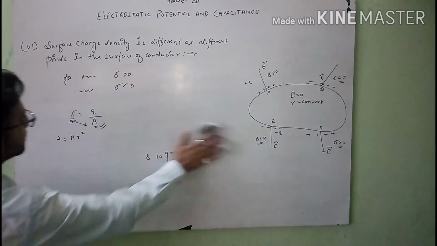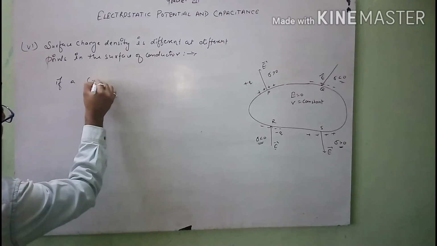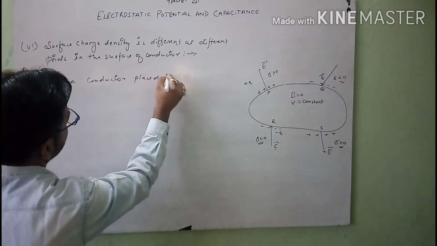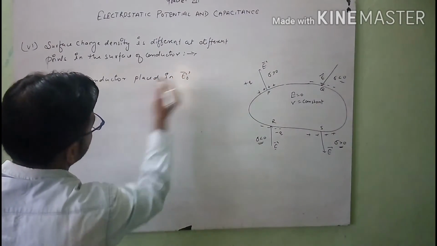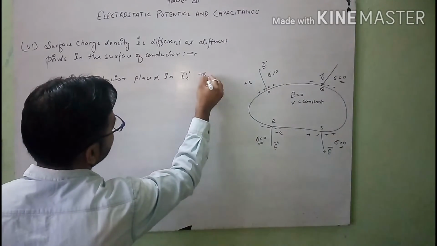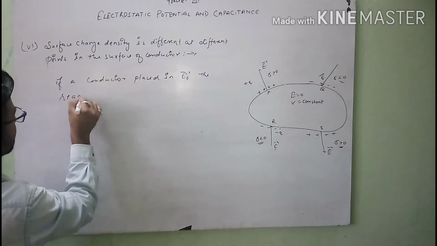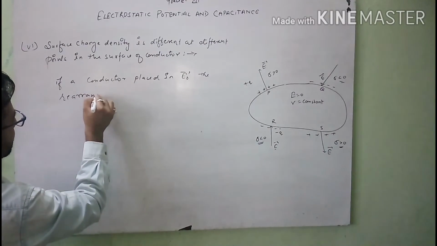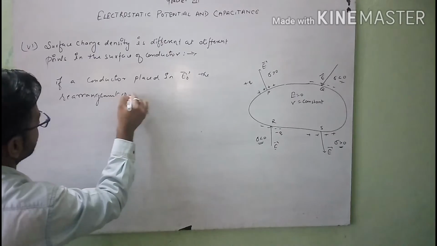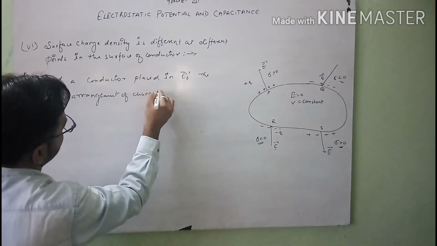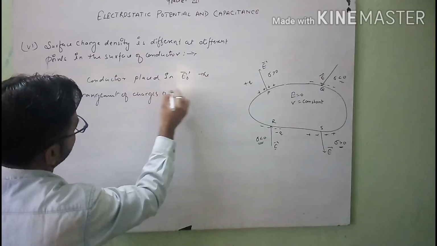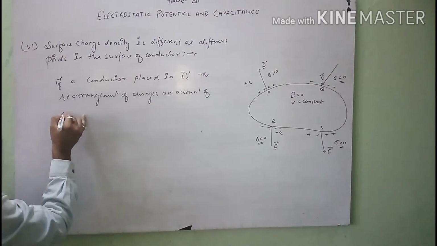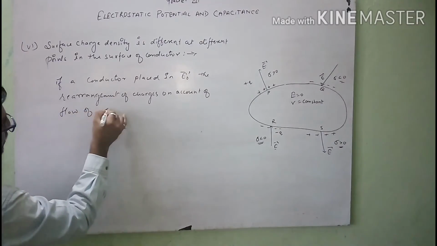So I will write this: a conductor placed in an external electric field E naught, the rearrangement of charges on account of the flow of negative charge.